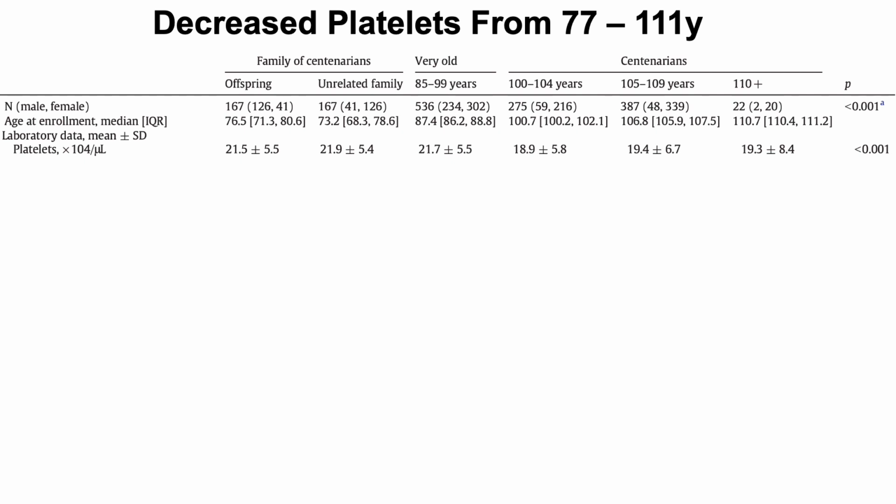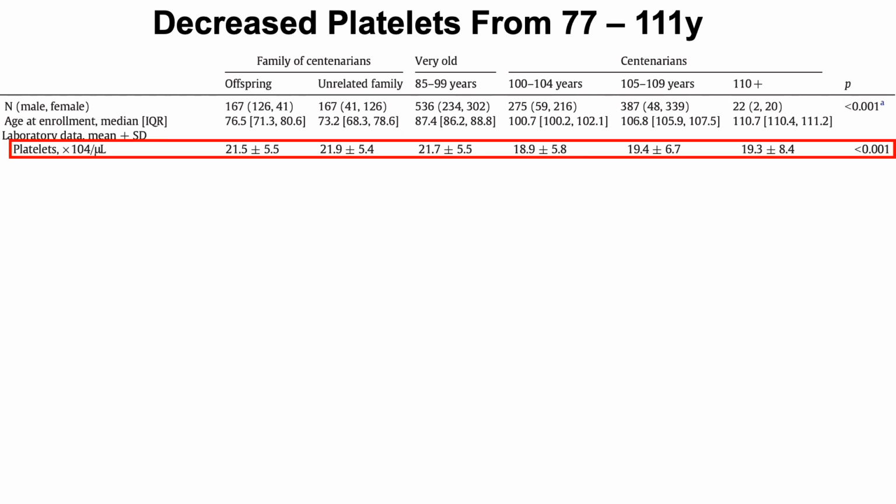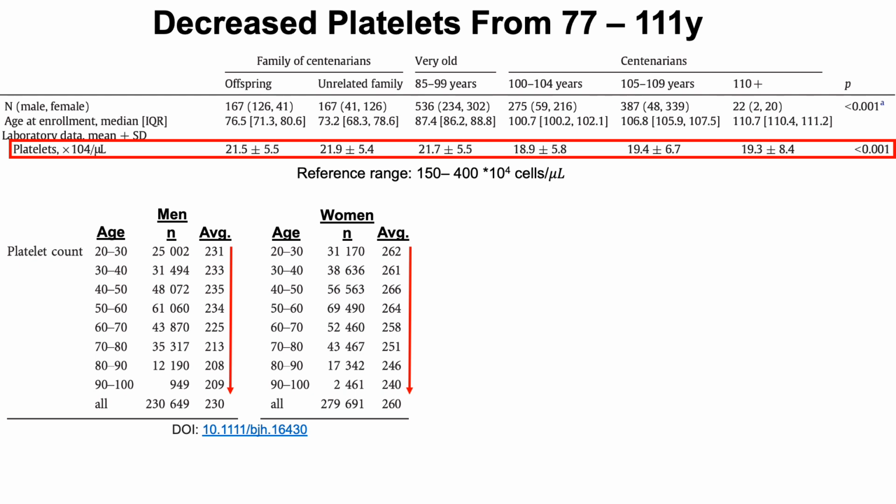All right, platelets. So platelets here, they start off in the 70-ish-year-olds at 21.5 to 21.9, and I'm just going to use these in 100 units, so it would be platelets times 10 to the third per microliter, not times 10 to the fourth. So 215, 219 in the 70-ish-year-olds, and then in the centenarians, we see values around 189 to 193. So there's an age-related decrease, however slight it is. Now, the reference range doesn't tell you anything about that because it's within range. However, platelets decrease with aging, and that's what I've shown here by the red arrows in this plot.